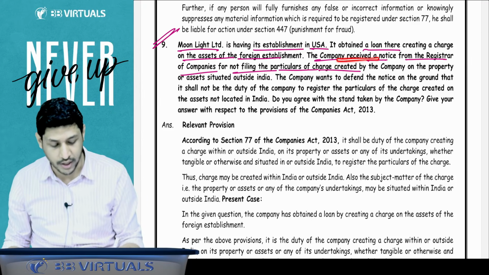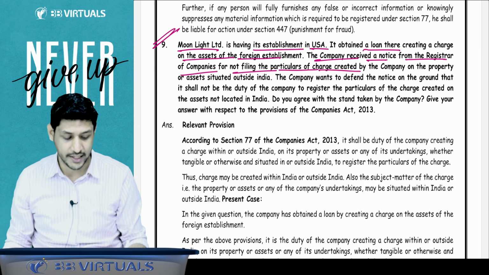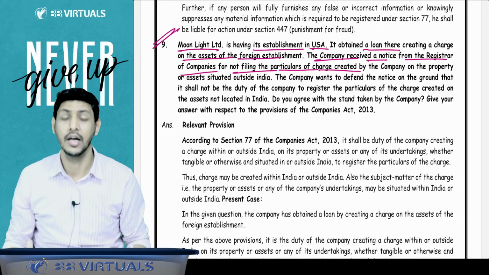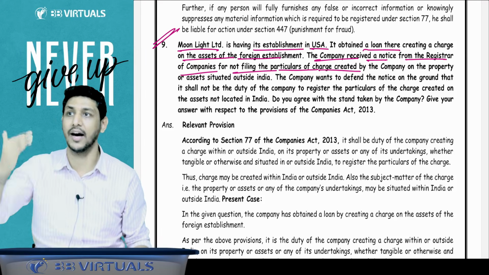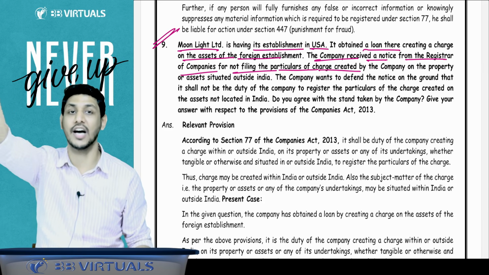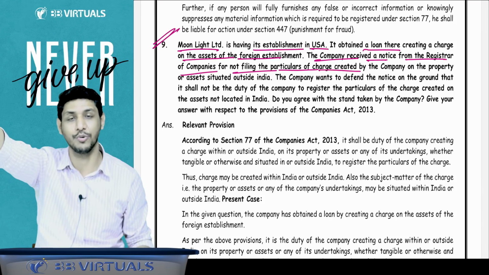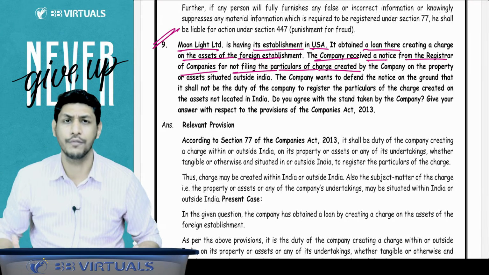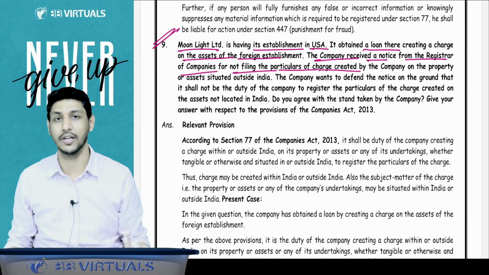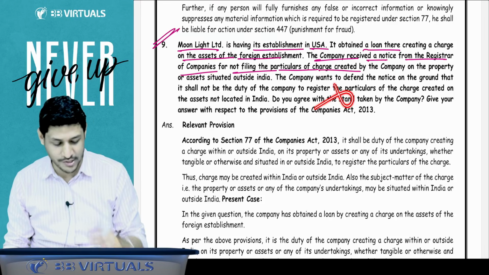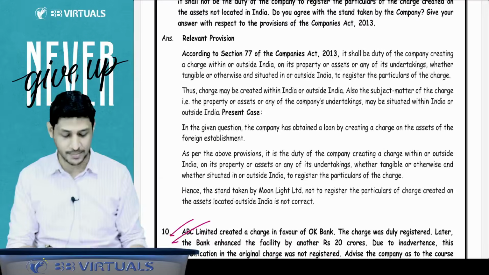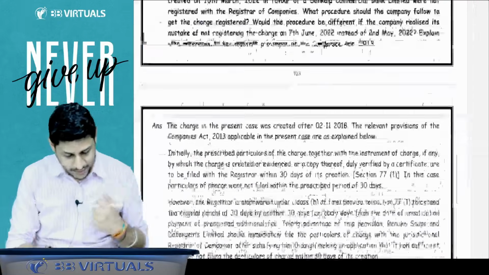But the company has not registered that charge with the ROC, and the ROC sent a notice to the company that you have created a charge but have not registered it. The company contended, sir, our asset is in the USA, we have taken the loan in the USA, and we have created the charge in the USA because the lender is also in the USA. So there is nothing in India, so we need not register this charge. You tell whether the contention of the company is correct or not. No, sir. The contention of the company is not correct. The company has to get that charge registered with the ROC as per section 77.